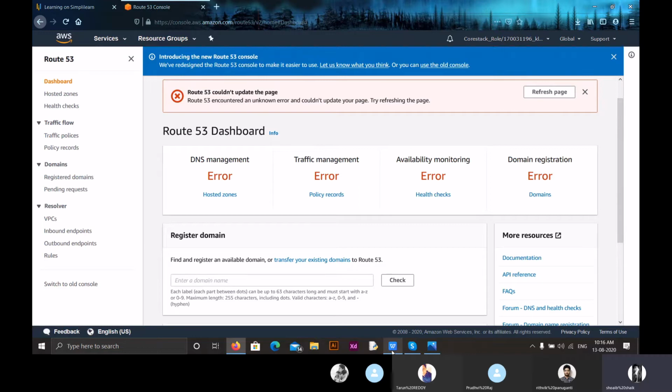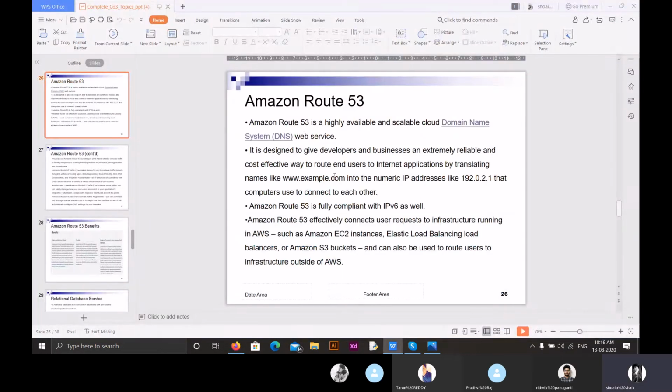Suppose that our domain name is example.com. Using the domain name system, we can translate example.com into numeric IP addresses like 192.0.2.1. These IP addresses are used by computers to connect with each other.